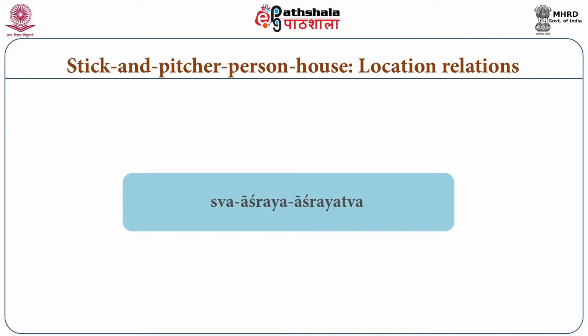So the locus of that pitcher is the person, and the locus of that person is the house. Directly the person is the locus of the pitcher, but indirectly the house is the locus of the person as well as of that pitcher.